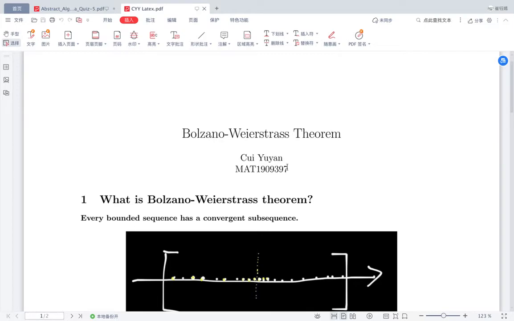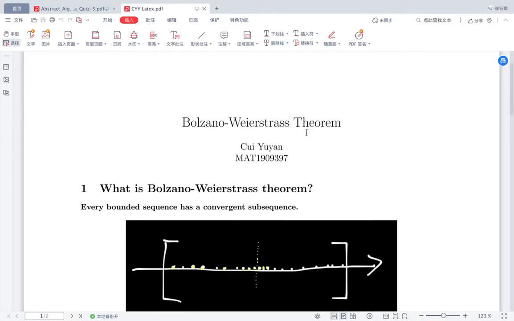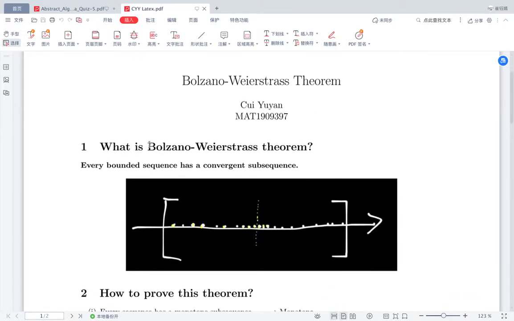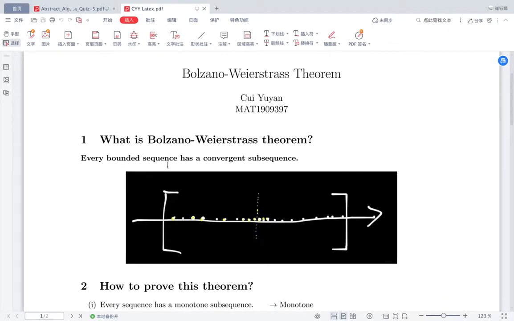MAT1909397. In this video, I will show you the Bolzano-Weierstrass theorem. So now let's get started. What is the Bolzano-Weierstrass theorem? Every bounded sequence has a convergent subsequence. The only condition we need to satisfy is bounded. This is a very concise statement, but maybe we cannot understand it very well.